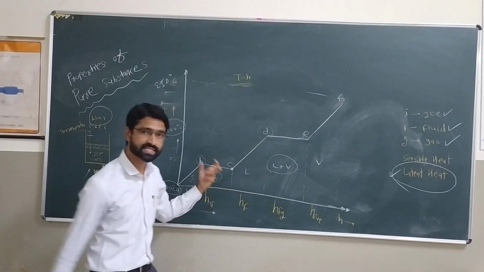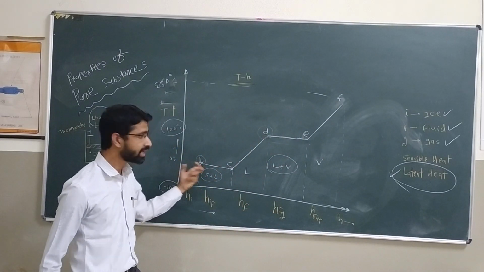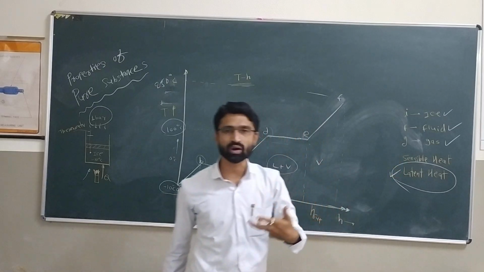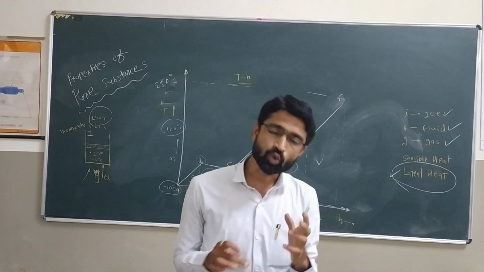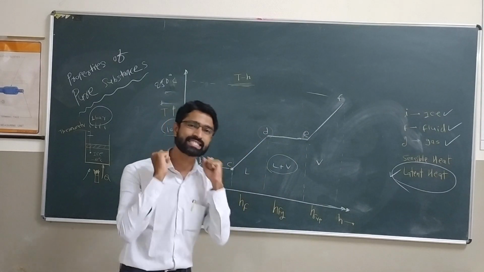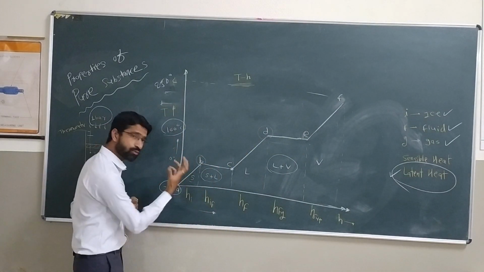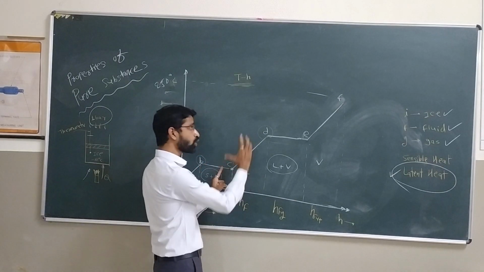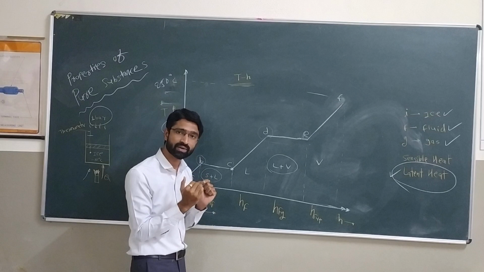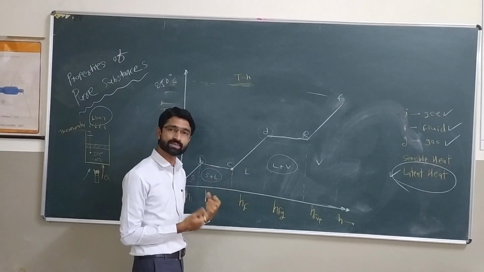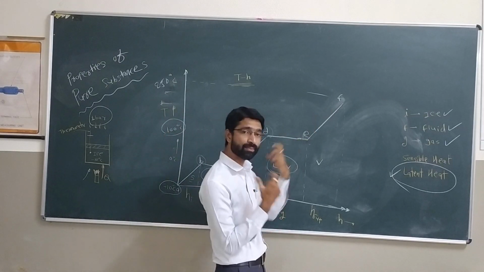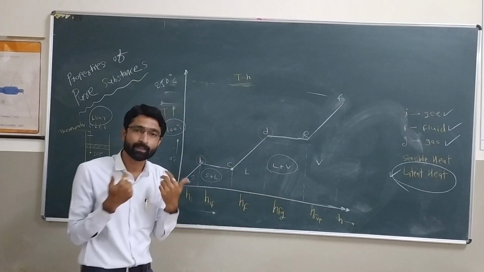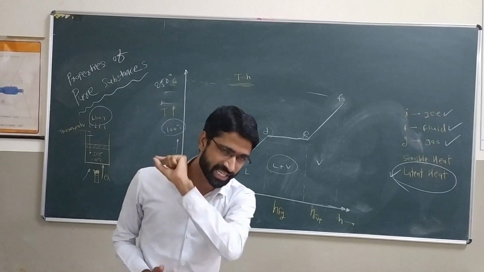What did we understand from this concept? There is some latent heat. Then what is meant by sensible heat? The word sensible stands for itself, it is sensible. That heat we can measure, that heat we can sense. A to B, from -10 to 0, is sensible heat. Again, C to D, 0 to 100 degrees Celsius, the temperature shown by the thermometer we can sense, so it is again sensible heat. And again E to F, we can measure the temperature on the thermometer, so it is sensible. And that heat which we can't sense and can't measure is called latent heat.